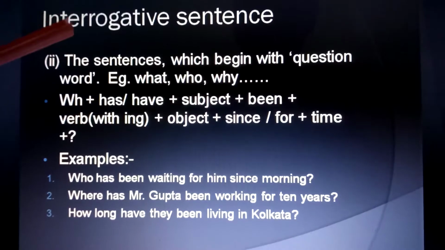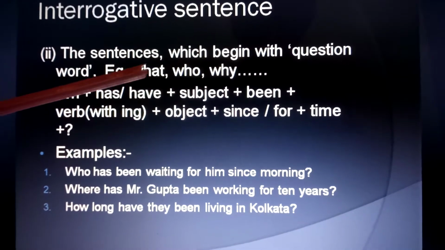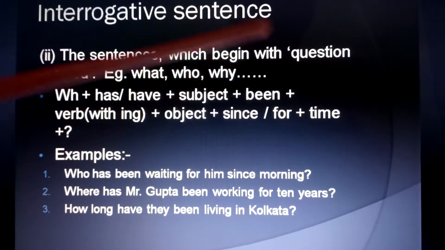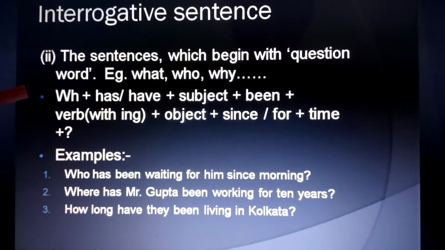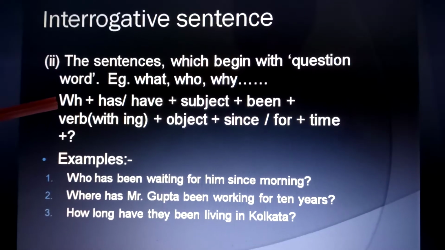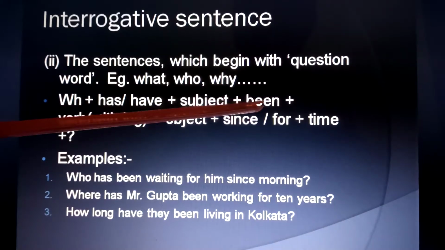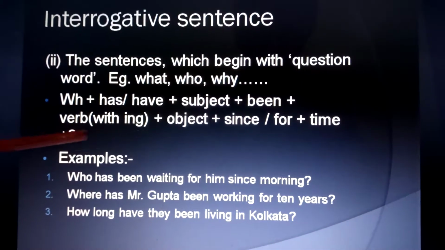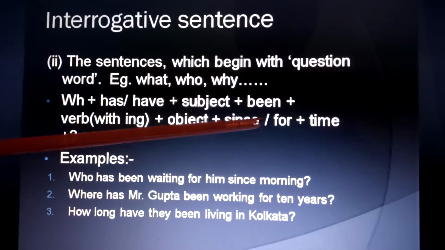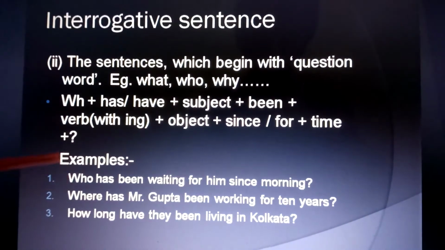Now, second, the sentences which begin with a question word, that is what, who, why, etc. To form these sentences, first we write WH. WH means question word, then has or have, then subject, and then been. Then verb with ing form, then object, then since or for, then time, then question mark.